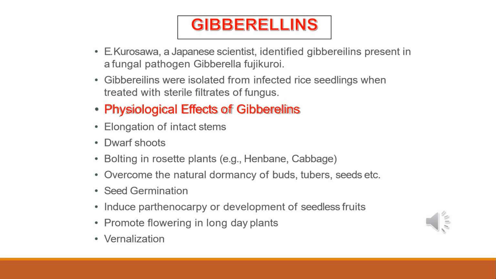So here are some physiological effects of the gibberellins. Gibberellins are also promotory plant growth regulators. About 100 gibberellins have been reported from different organisms such as fungi and higher plants. They are denoted as GA1, GA2, GA3 and so on. However, GA3 was one of the first gibberellins to be discovered and remains the most intensively studied form. All gibberellins are acidic. They produce a wide range of physiological responses in plants.